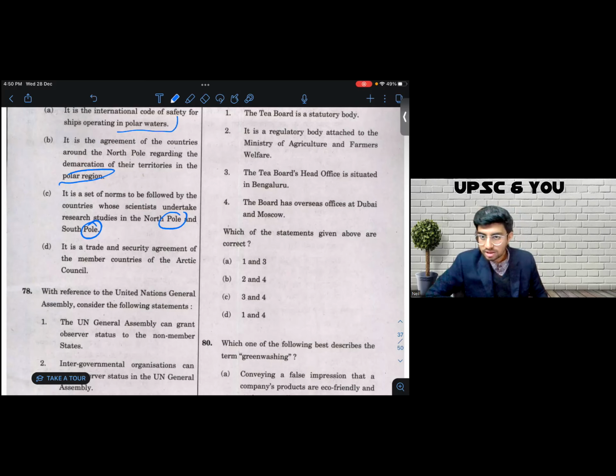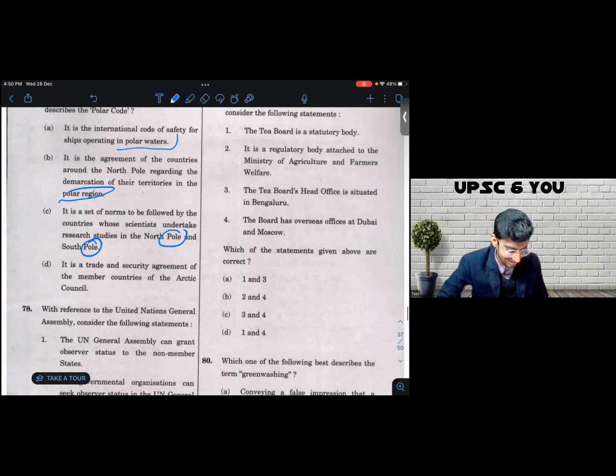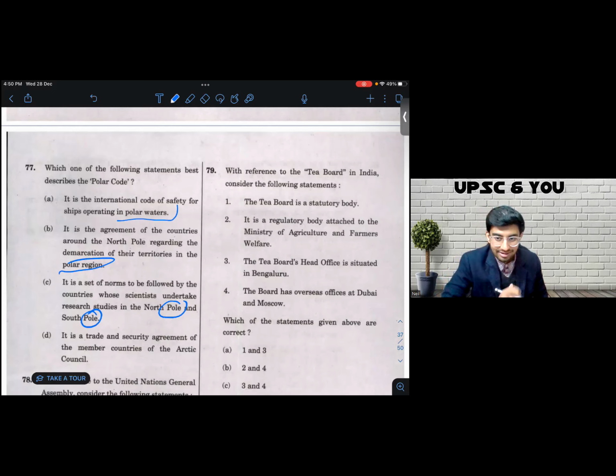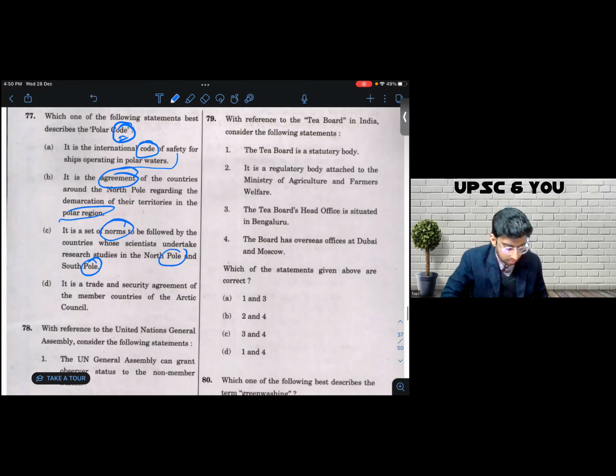And suddenly this insight strikes me when I'm sitting in the examination hall. Maybe this question, just like question number 41, is not about the content, but about the context. What is the context? Context is code. This is the polar code. Let's look at the options now. Option A talks about a code. Option B talks about an agreement. Option C speaks about a set of norms. And option D speaks about an agreement. Do you see the correlation now for yourself?